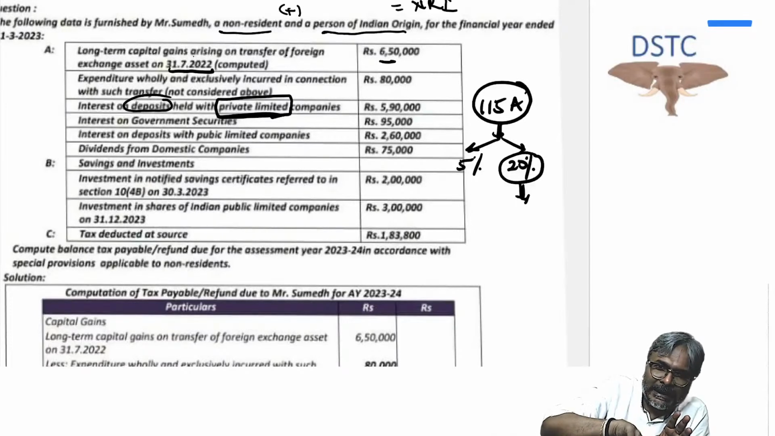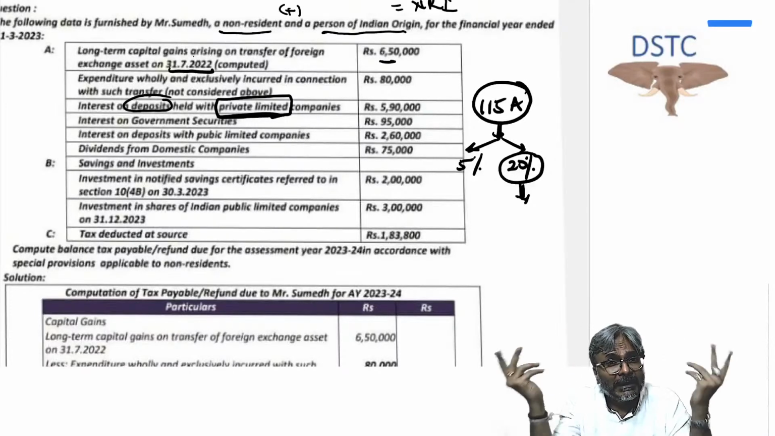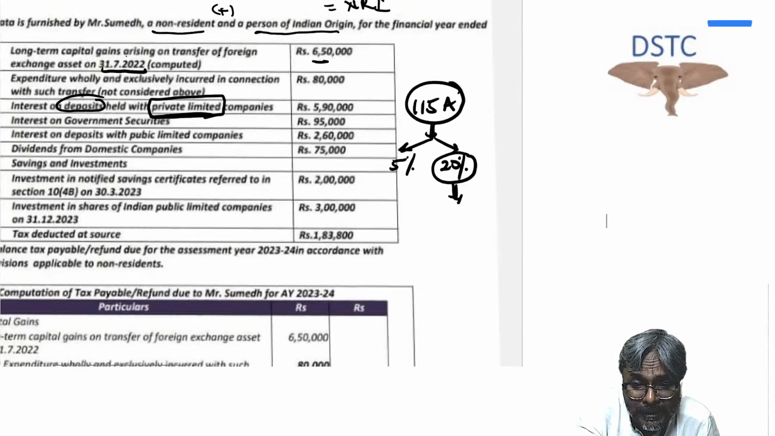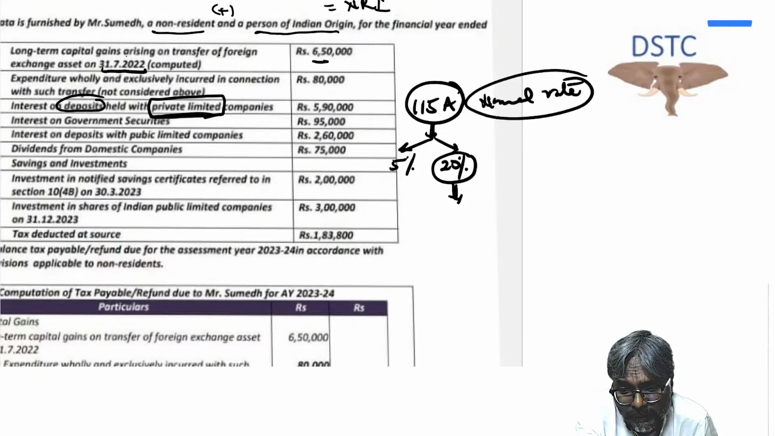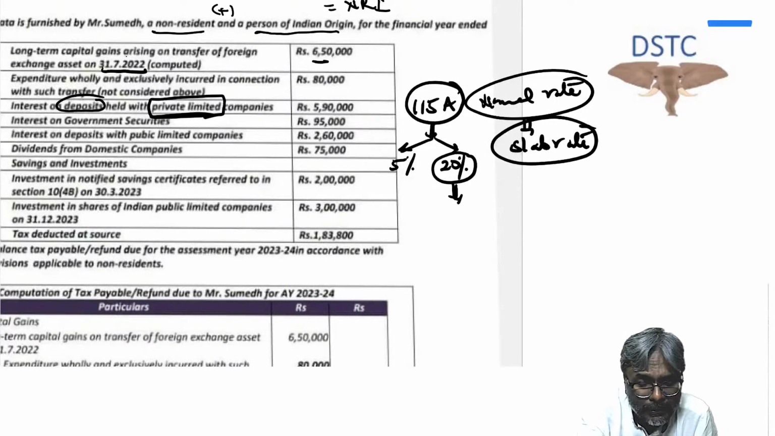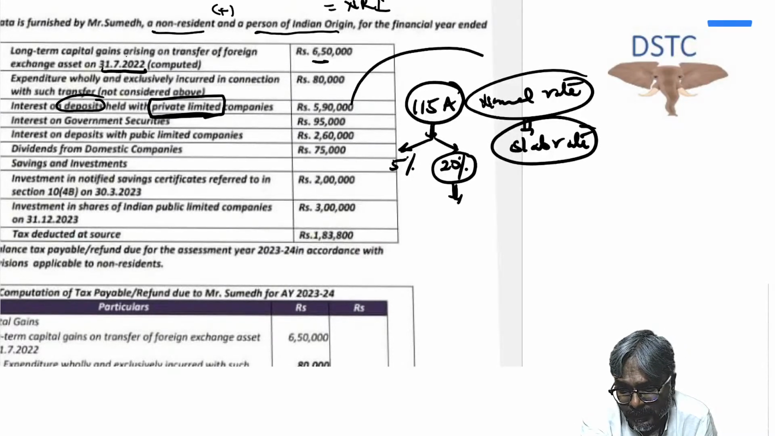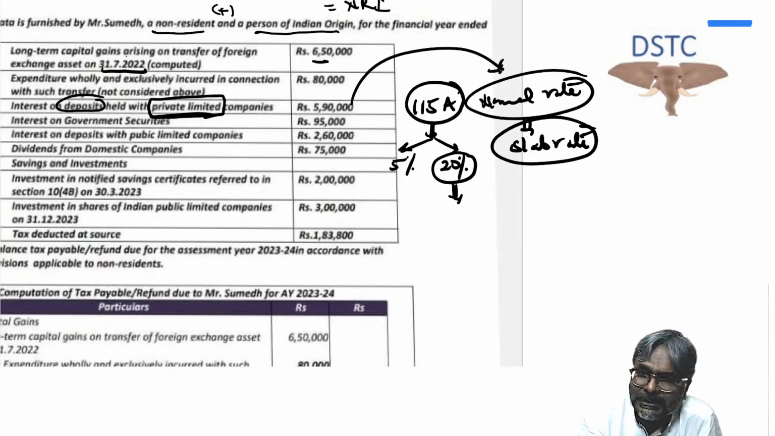If the 115A rate is also not applicable, then where will he go? He will go with the normal rate, not the special rate of 115A, and the normal rate would be the slab rate. So you will have to take into account this interest income, which will be taxed at the normal rate, nothing but the slab rate. Is that point clear to all of you, students? Fine. That exactly is the point to be considered here. I hope every one of you is clear with this proposition. No doubt on this part.